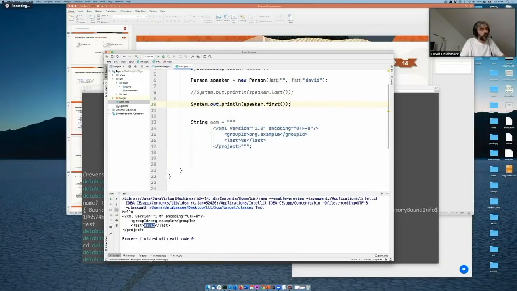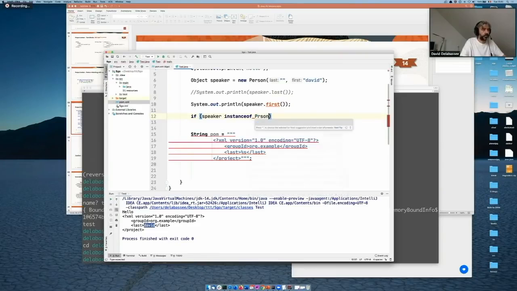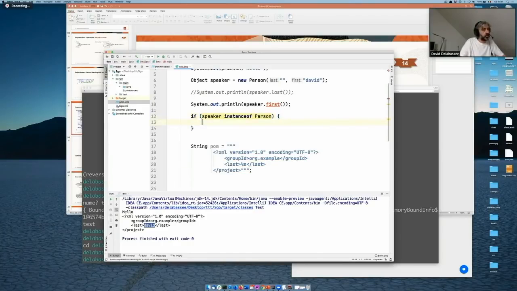So we would get David. But it might happen that the type of that speaker would be Object. In that case, obviously, we cannot directly invoke the first method. So what we would typically do is something like this. If speaker instanceof Person, so if it's a person, then